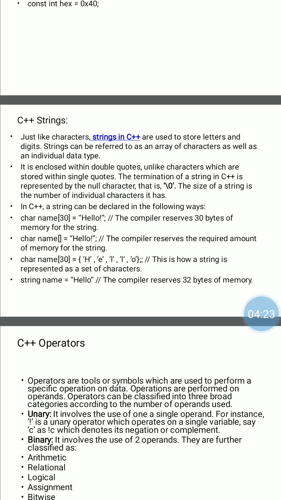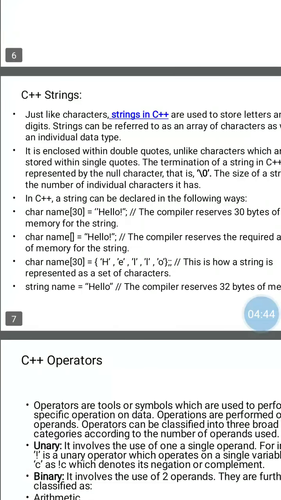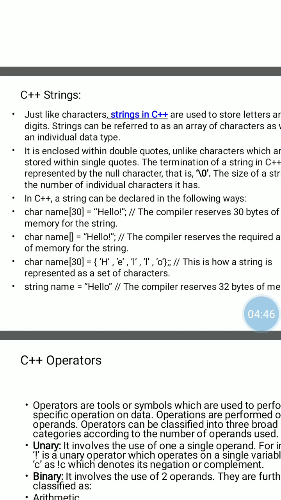The end of the string is represented with the help of the null character. End or termination of a string is always represented with the null character, that is \0. In C++ we use the char data type, otherwise the string data type, to declare a string variable.